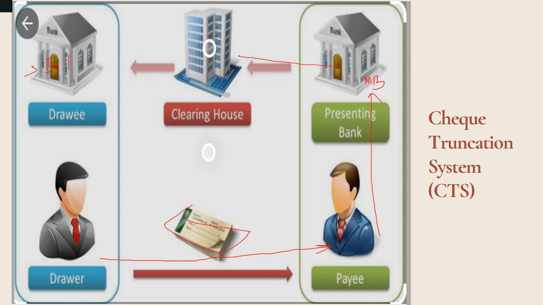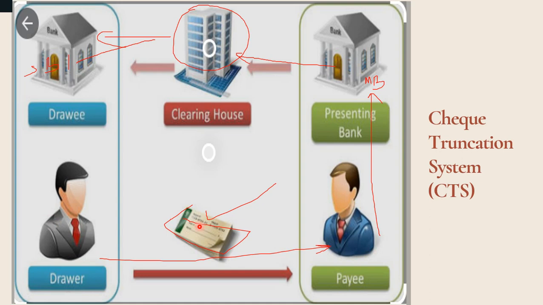Before the check truncation system, Bank of Maharashtra used to submit this physical check, the piece of paper, to the clearing house. The clearing house then supplied the check data to SBI, and after SBI gave permission, the clearing process took place. But now, due to the check truncation system, the physical movement of this piece of paper has come to an end.